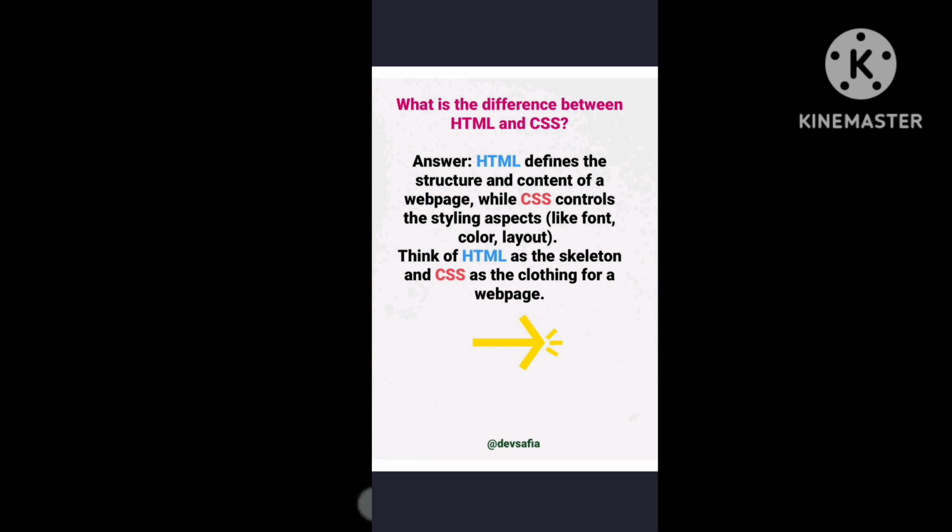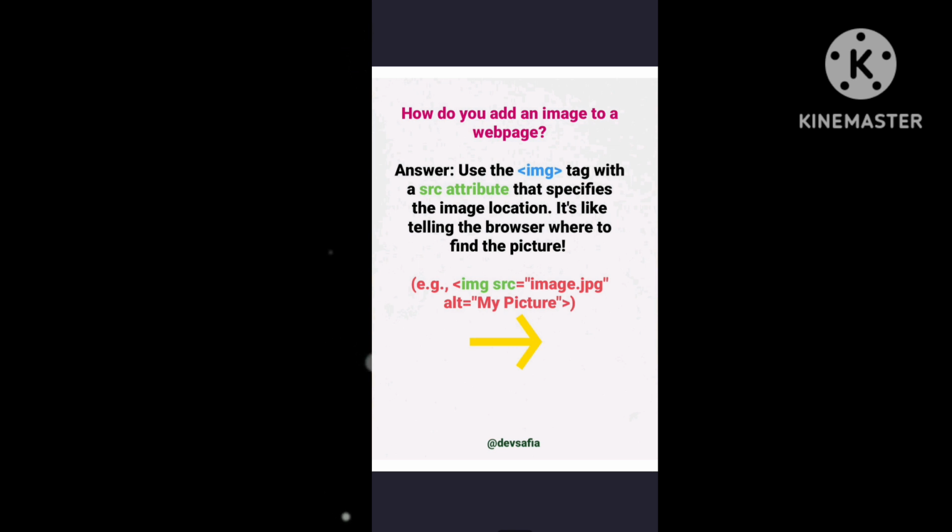Okay, next question is, how do you add an image to a web page? Basically, use the img tag with a src attribute that specifies the image location. It's like telling the browser where to find the picture. For example, img src equals image.jpg, where image.jpg is your image location, and then alt equals my picture.